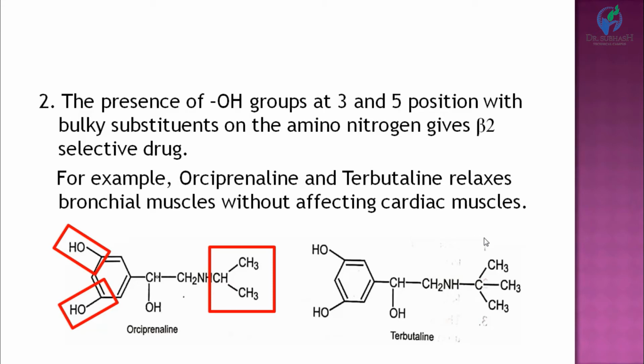For example, orciprenaline and terbutaline relax bronchial muscles without affecting cardiac muscles. As you know, in bronchi beta-2 receptors are present and in cardiac muscles beta-1 receptors are present, but bulky substitution on the amino group with hydroxyl groups at the third and fifth positions makes the compound beta-2 selective. Because of this reason orciprenaline and terbutaline relax bronchial muscles without affecting cardiac muscles.